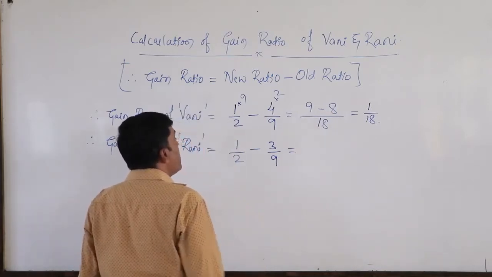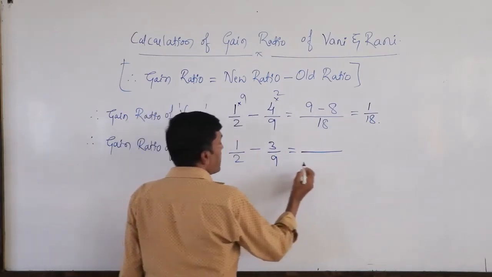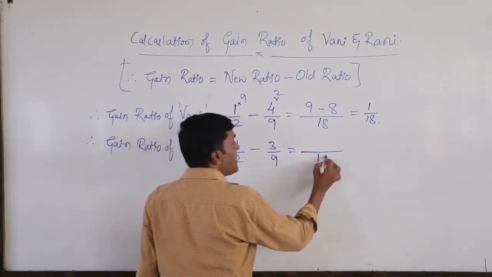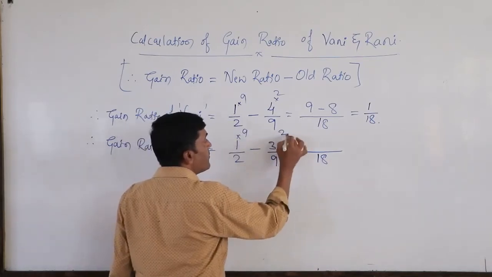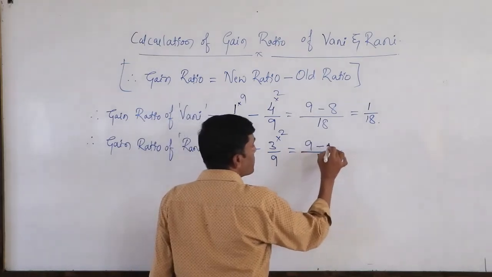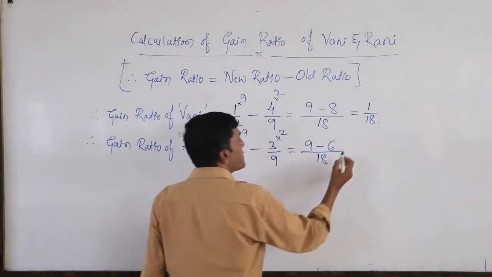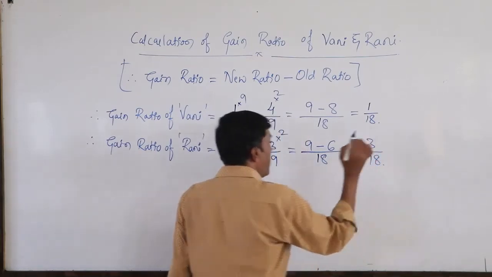Here also we need to ascertain similarly. The LCM of 2 and 9 is 18. 2 9s are 18, 9 2s are 18, 9 1s are 9 minus 3 2s are 6, is equal to 3 by 18.